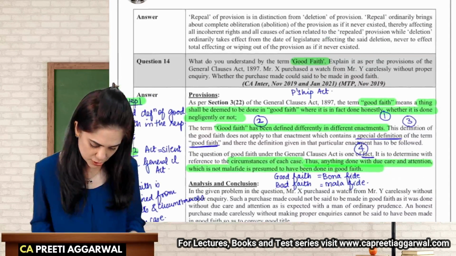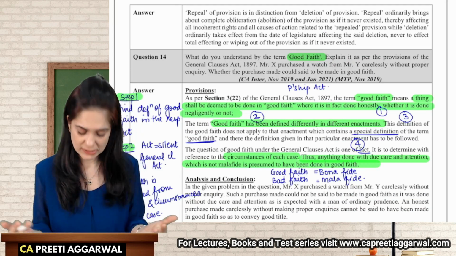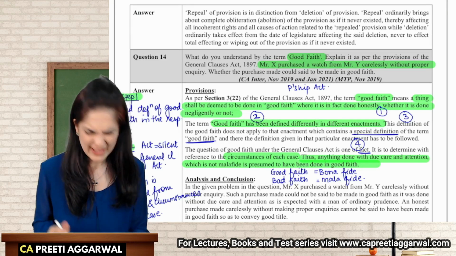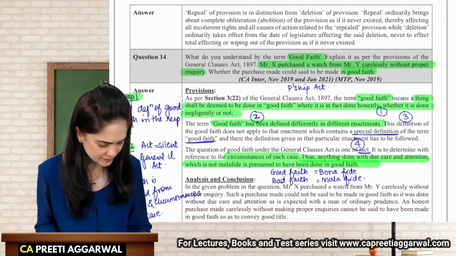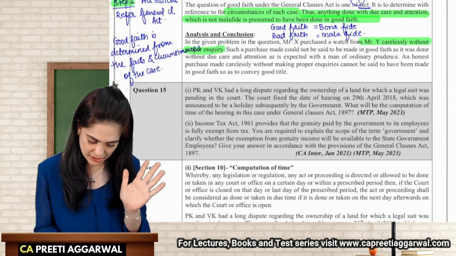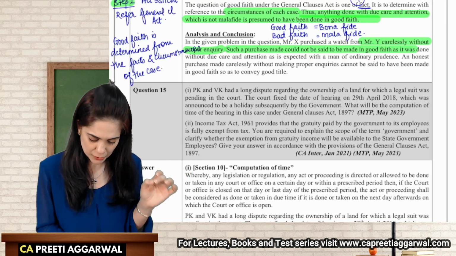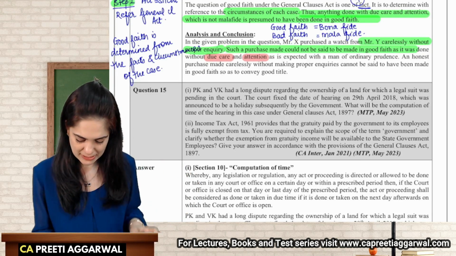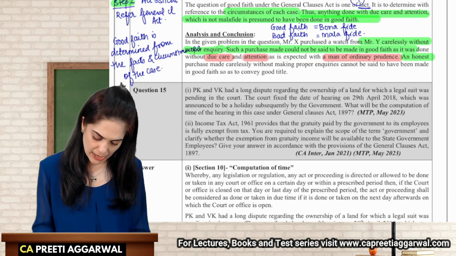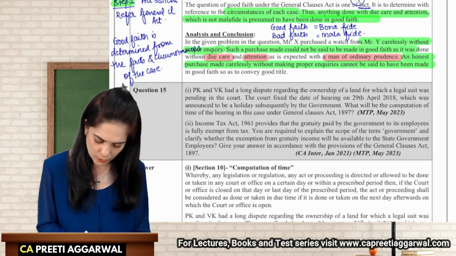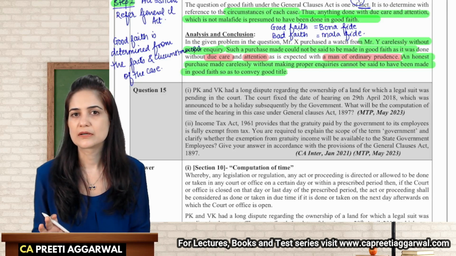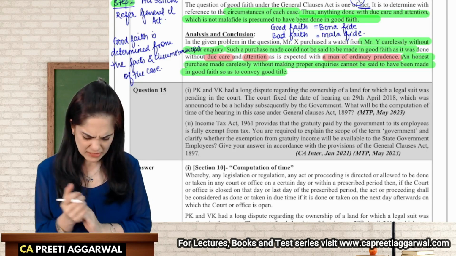X purchased a watch from Y. Now that is the next sub question. Mr. X purchased a watch from Y carelessly without making any inquiry. Is it in good faith? Absolutely not. Why? Because it was purchased carelessly without proper inquiry. This is not in good faith. It was done without due care and attention as a man of ordinary prudence. You cannot say, "But I did it innocently, I was honest." An honest purchase made carelessly without inquiries cannot be said to be in good faith. It will not convey a good title. It's not in good faith.